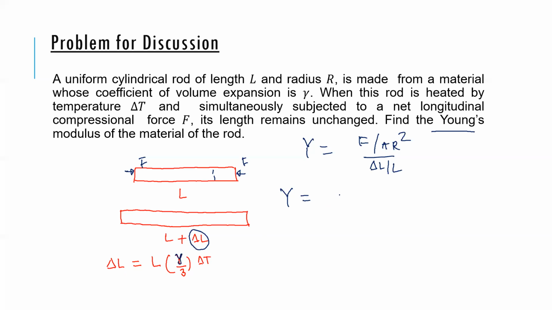So I have F by pi r square, and then delta L by L I can write as gamma by 3, this 3 goes upstairs, and delta T comes here. So this is the answer. You understand? We're just using these definitions, all experimental results. So that's the answer we should get.